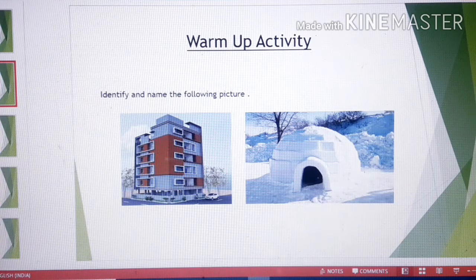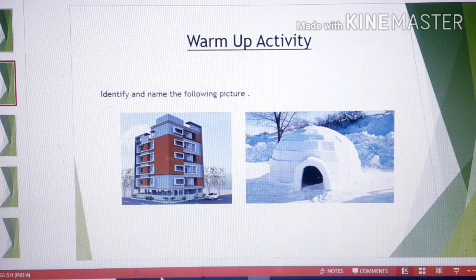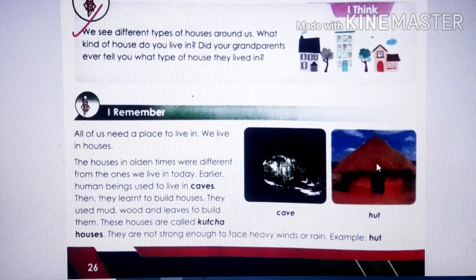So get ready, children. Open your EVS book, page number 26. Page number 26, your EVS textbook. We see different types of houses around us. Isn't it, children? What kind of house do you live in? Can you say in which type of house you live?